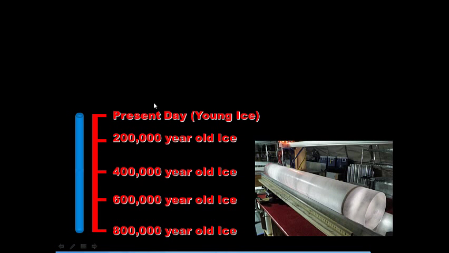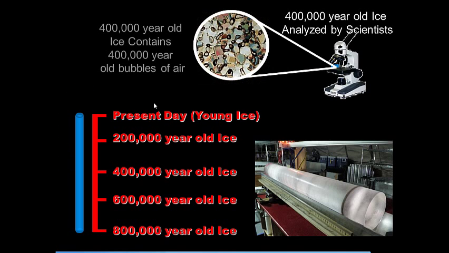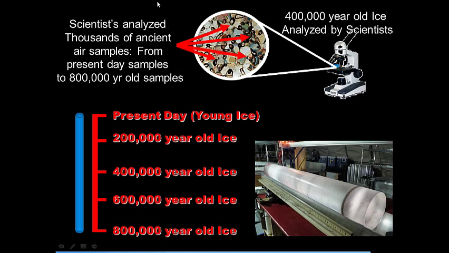Okay, so they take a slice of these ice cores, like this 400,000-year-old ice, which contains bubbles of air from 400,000 years ago. So 400,000-year-old ice was analyzed by scientists, and we looked at these bubbles. Scientists analyzed thousands of ancient air samples, from present-day samples to 800,000-year-old samples.